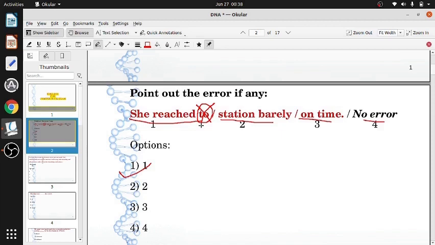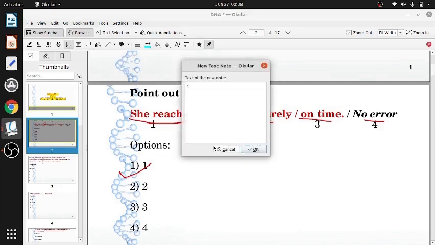So she reached the station. She cannot reach to the station. She reached the station. So the summary here is, after reached, no to.